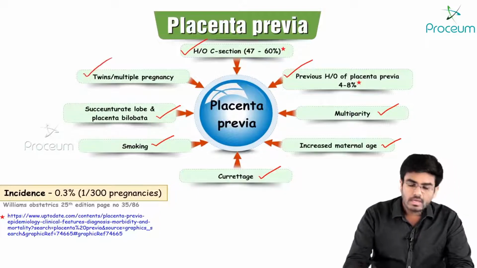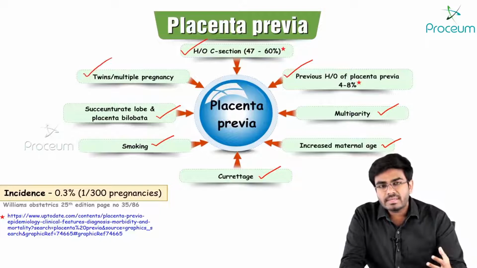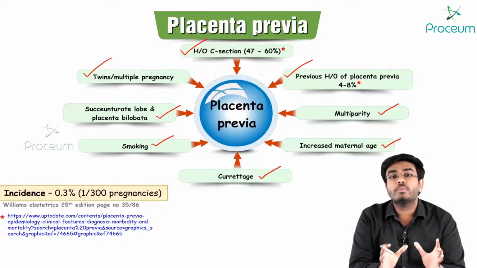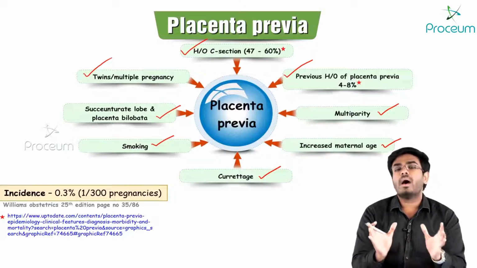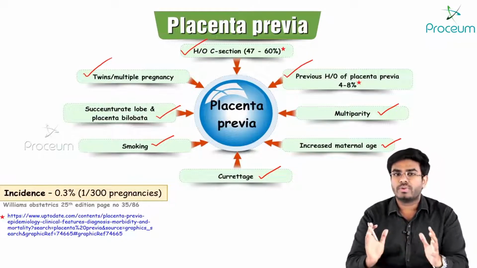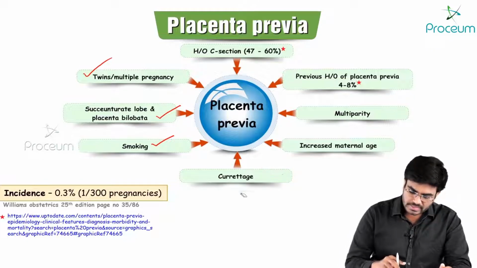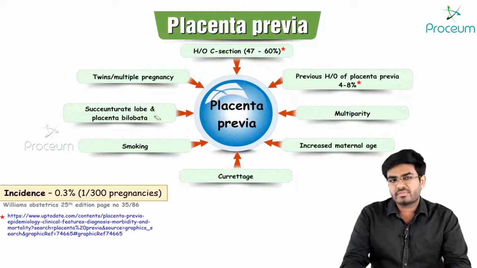Twin pregnancy or multiple pregnancy. Guys, if a female is having twins or triplets, the size of the placenta is going to be big. If it is a big size placenta, there are chances that some part of the placenta will be coming down to the lower uterine segment. So at the end of the day, what are the important risk factors? See, there are many risk factors. What are the important risk factors?